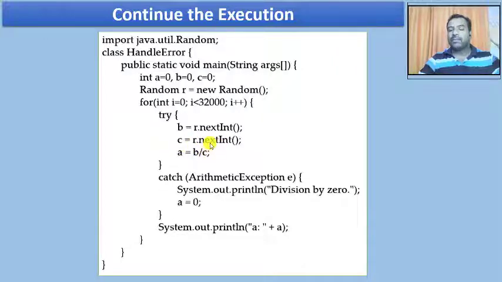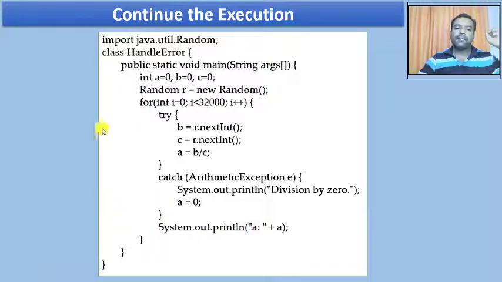If the random number is going to be 0 for the value c, that is where the exception is going to occur. And when the exception occurs here, I am going to throw that exception to the catch clause, and this catch clause will print a message as division by 0, and I am going to say a equals 0 and print the value of a as 0 and get back to the for loop.